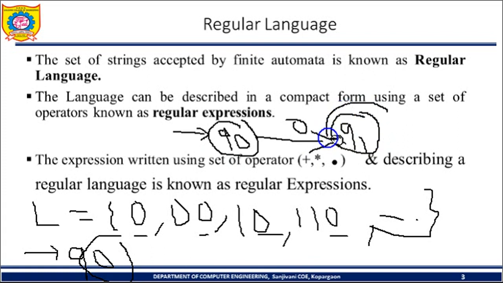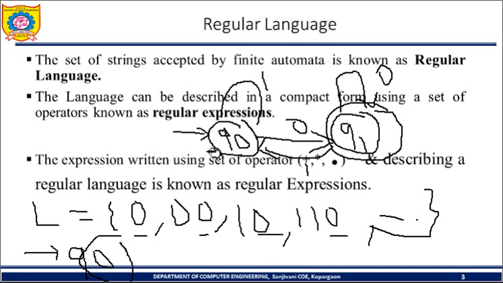In a finite automata, the final state is shown using a double circle. Before that, any combination of 0 and 1 is allowed. So for 0, q1 will stay in the same state, and for q0 with input 1 it will stay in the same state. If q1 gets 1, it goes back to the q0 state. So if input 0 is there, q0 after accepting 0 goes to q1, the final state. So this string is accepted.